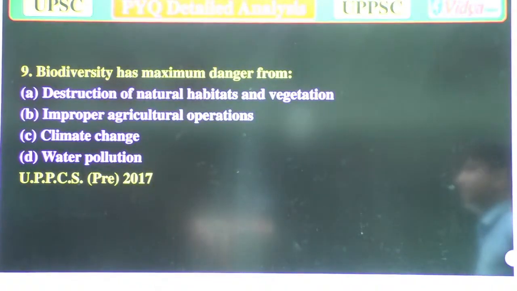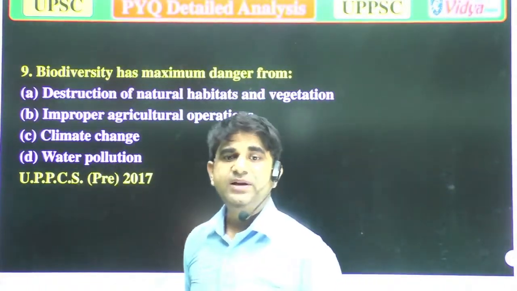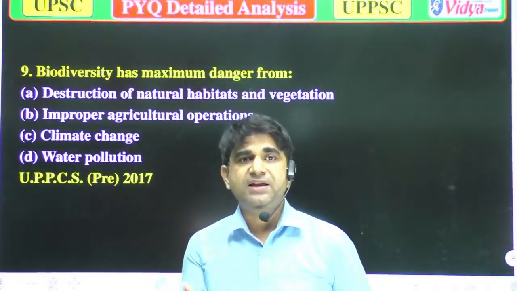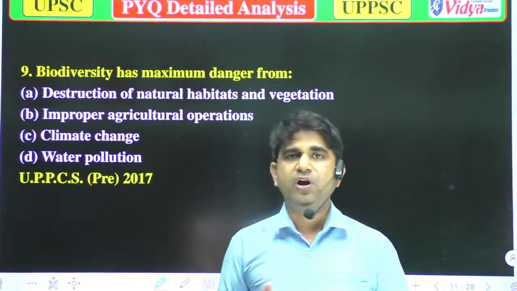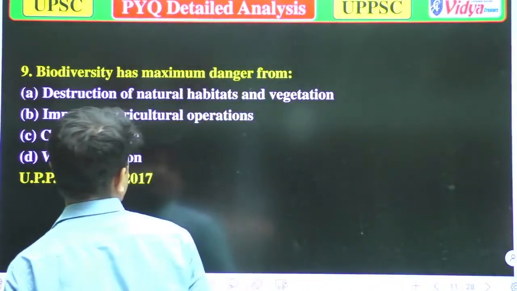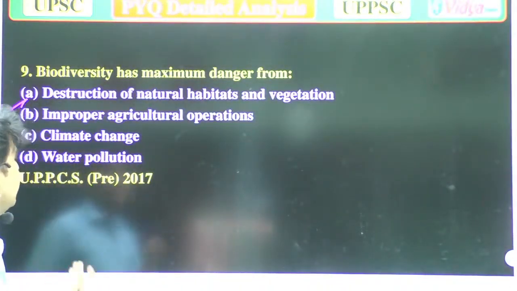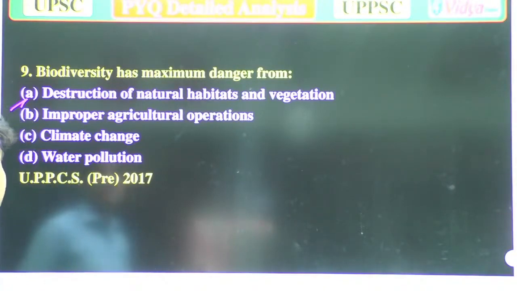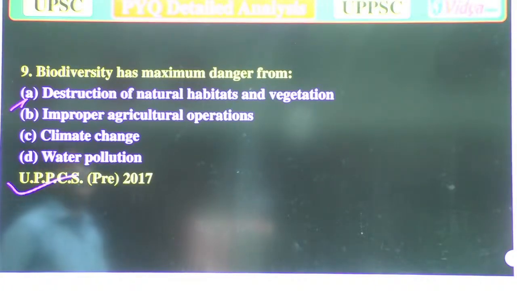Biodiversity has maximum danger from, as we have discussed, various kinds of destruction. So now what is the main reason behind it? Option A, destruction of natural habitats and vegetation. Option B, improper agriculture practices and operations. Option C, climate change. And option D, water pollution. That question was asked in the UPPCS 2017.